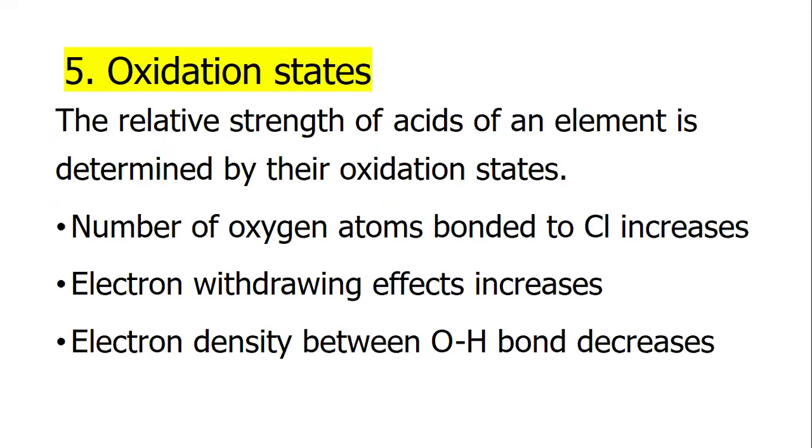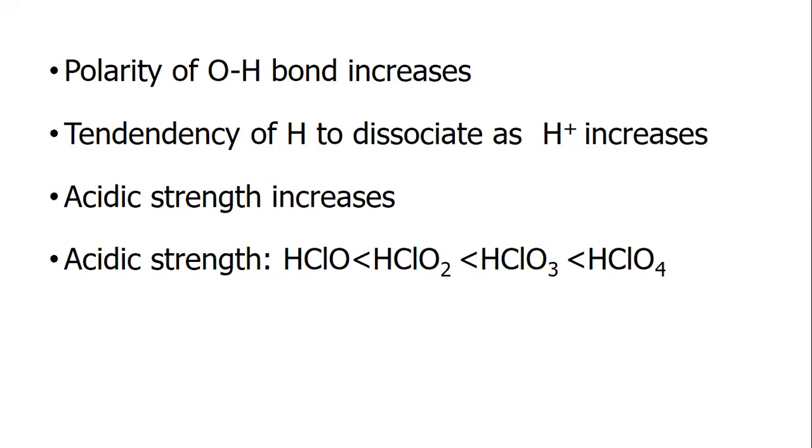Oxidation state: the relative strength of acids of an element is determined by their oxidation state. Number of oxygen atoms bonded to chlorine increases, electron withdrawing effect increases, electron density between oxygen and hydrogen bond decreases, polarity of the oxygen-hydrogen bond increases, tendency of the hydrogen to dissociate as H plus ion increases, acidic strength increases.